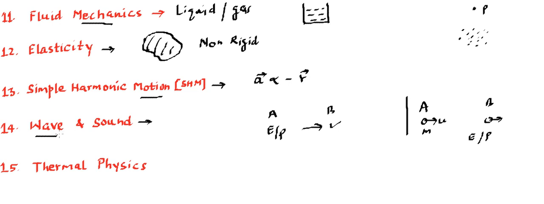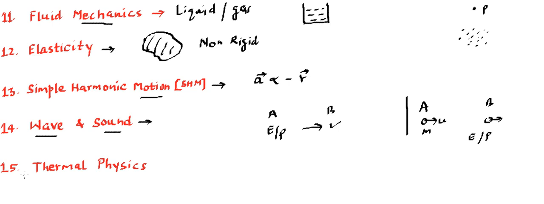One example of a wave is the sound wave, so we will deal with sound waves in detail. Another, most important example of a wave is light. Light will be dealt with in optics. That part of optics in which we consider the wave nature is known as wave optics. It will be part of the 12th syllabus. Fine, so that's the 14th chapter.